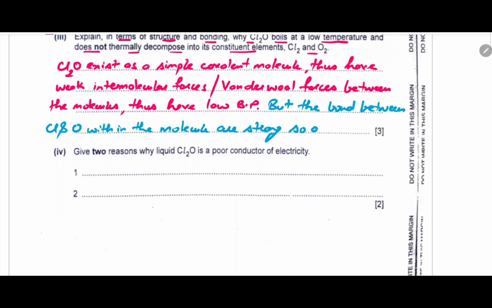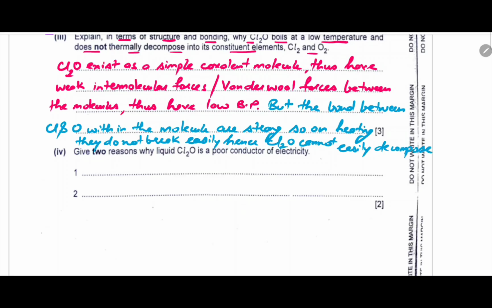So on heating they do not break easily. Hence Cl2O cannot easily decompose into chlorine and oxygen, Cl2 and O2. Okay, that should be the answer.